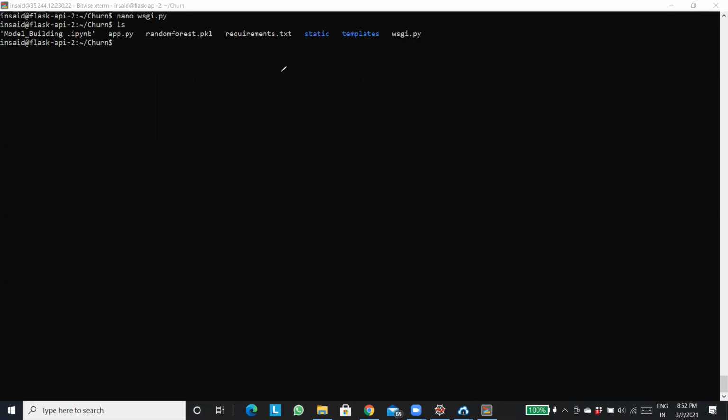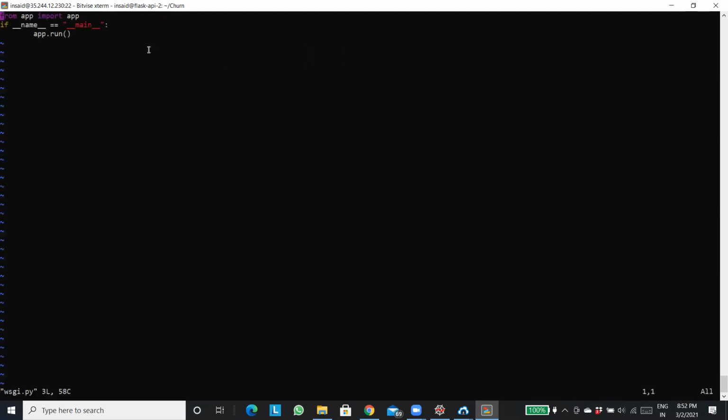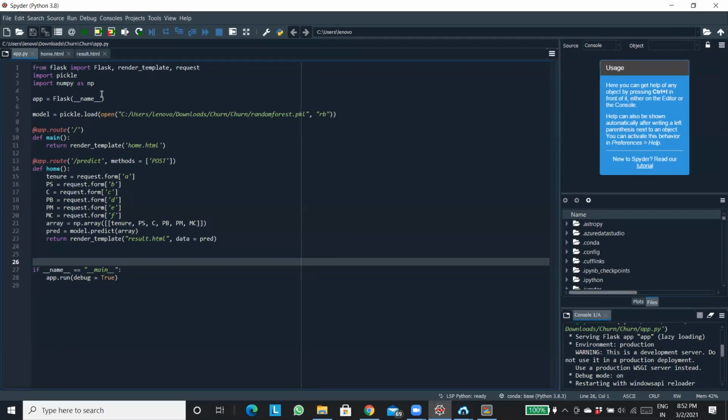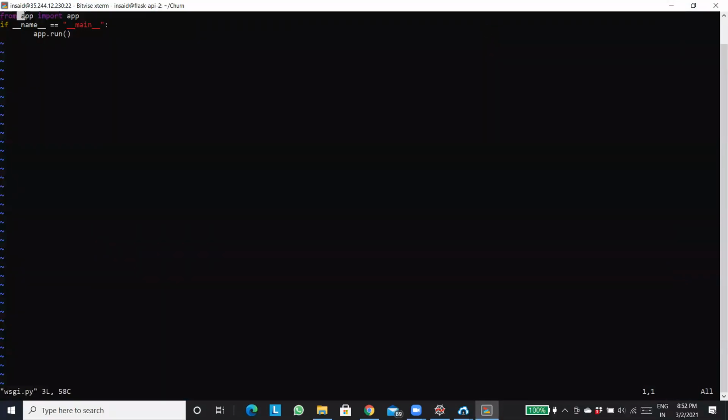Now let me open it again for you. vim wsgi.py. Now let us check this code. This was our Flask code, correct? Why do you think I am using from app import app? Any idea? Manish, I used Control X. Once you press Control X, it will ask you to save it. There are options, yes or no. You need to press Y and it will just close.